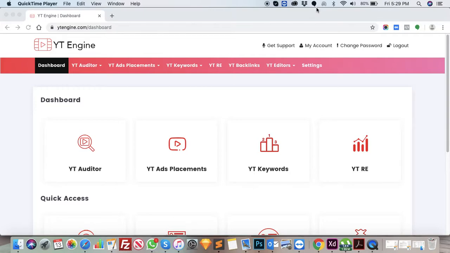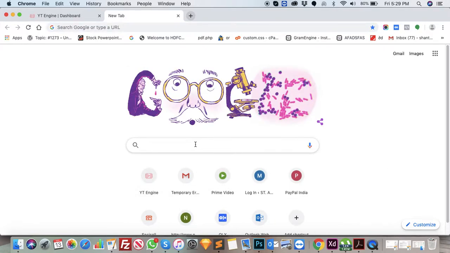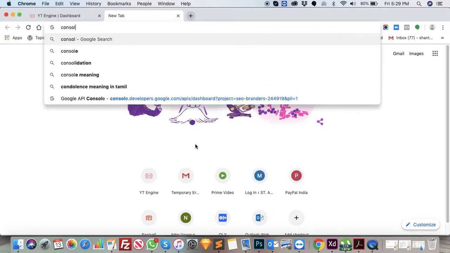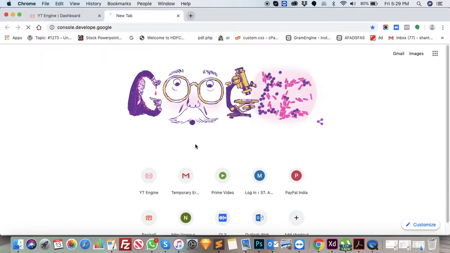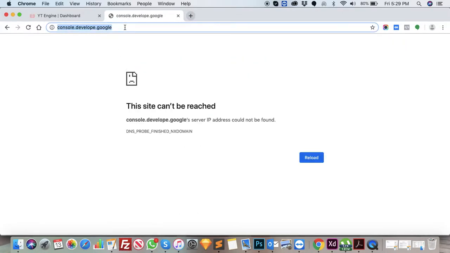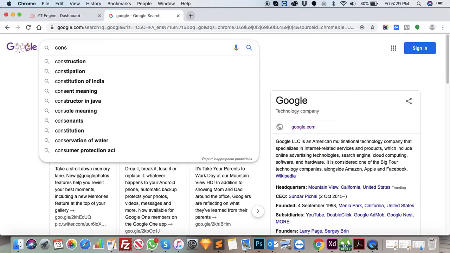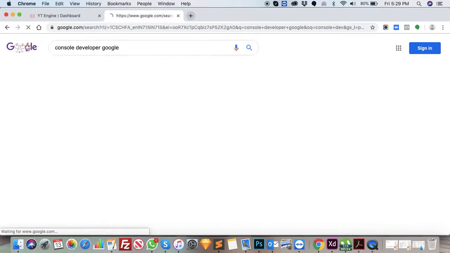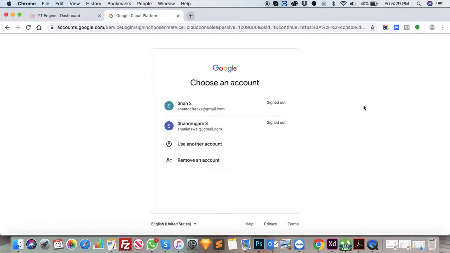Let's follow. Go to a new browser. In the Google search engine, just type console.developers.google. See, you can see console.developers.google.com. Just click on it. It will ask you to log in.